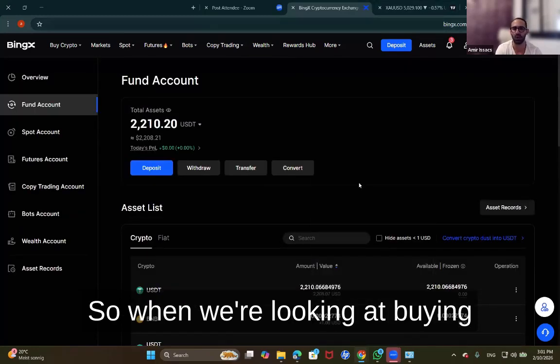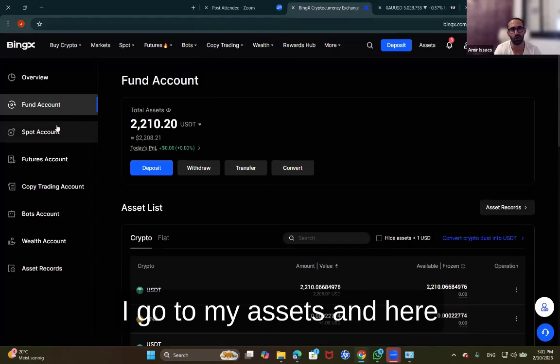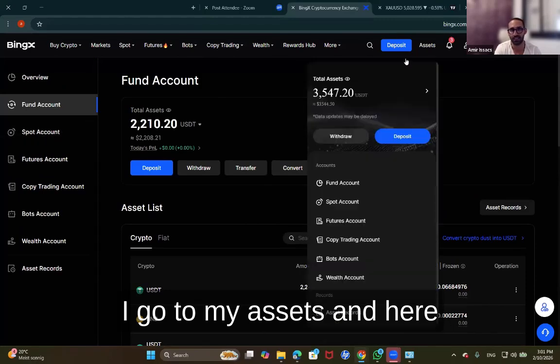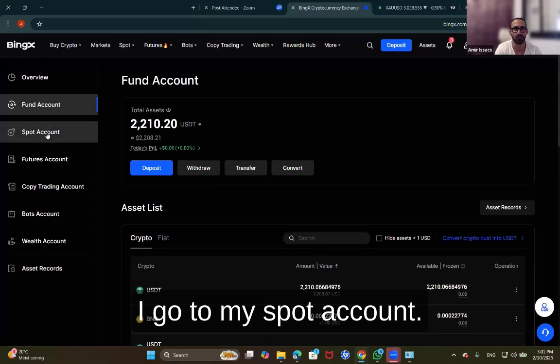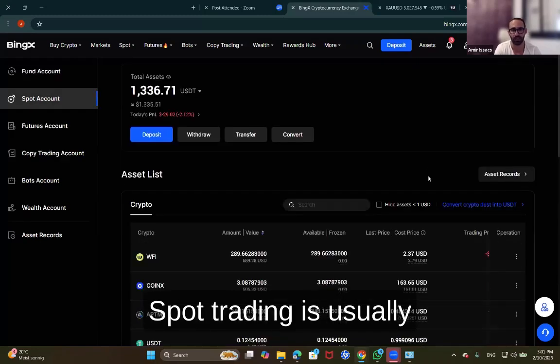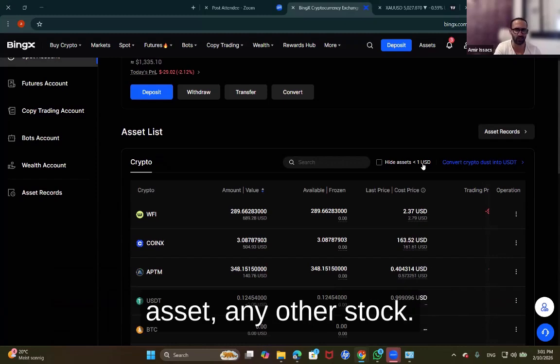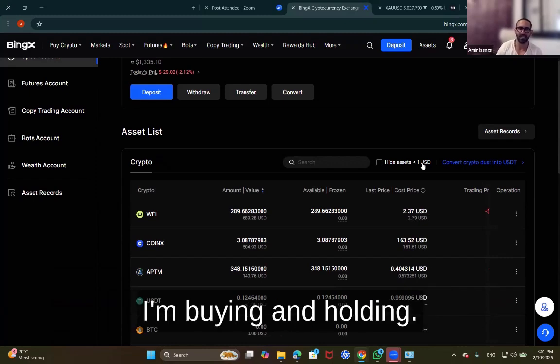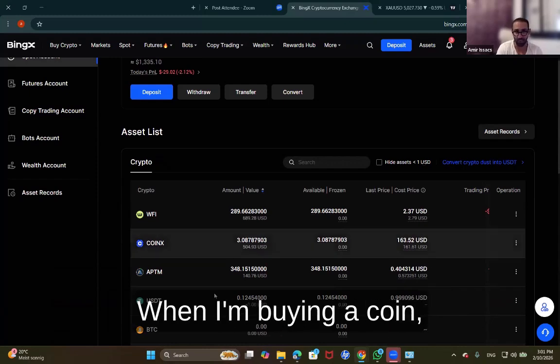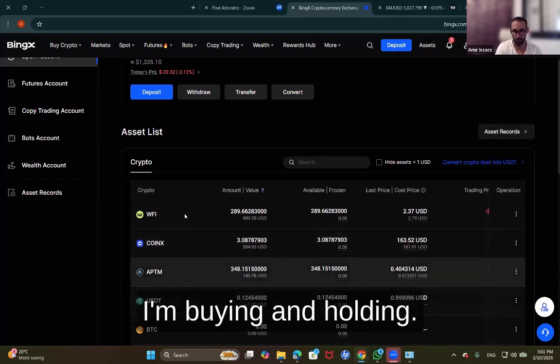So when we're looking at buying and holding, it's very simple. I go to my assets, and here I go to my spot account. Spot trading is usually buying and holding. Okay, the same goes to any other asset, any other stock. When I'm buying a stock, I'm buying and holding. When I'm buying a coin, I'm buying and holding.